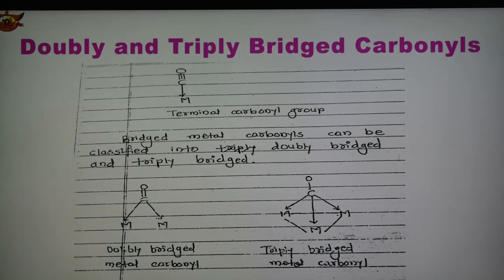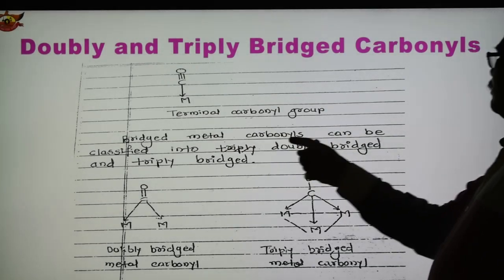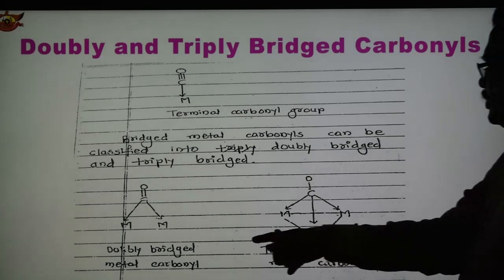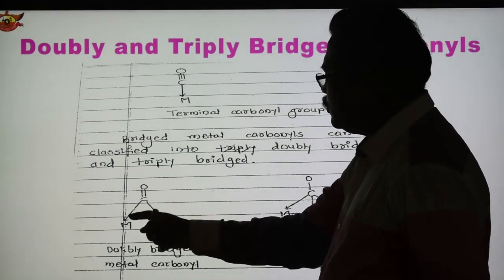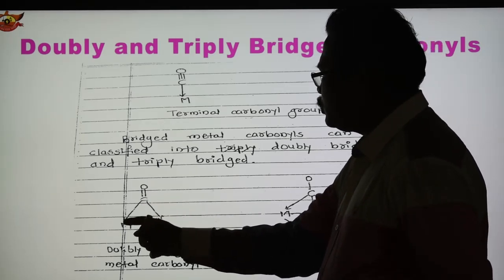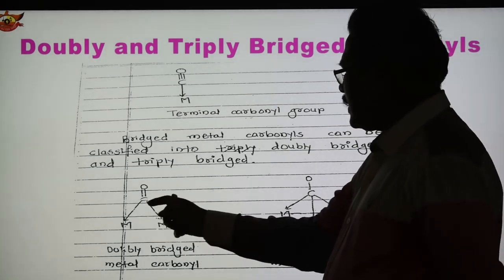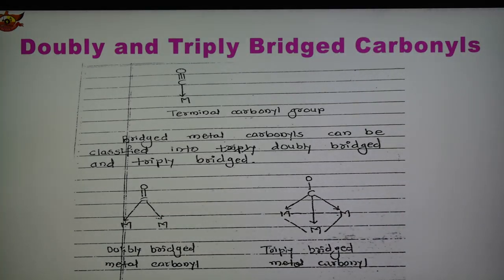the terminal carbonyl group. Now in case of bridge metal carbonyl, this bridge metal carbonyl can be classified into doubly bridge and triply bridge. So whether it is a doubly bridge or triply bridge. Doubly bridge metal carbonyl shown here means that this CO group, the carbon of this carbon monoxide, is attached to two metals. See here, forming two coordinate bonds. One is here, second is here. So two metals are attached to this carbonyl, which is known as doubly bridge metal carbonyl.